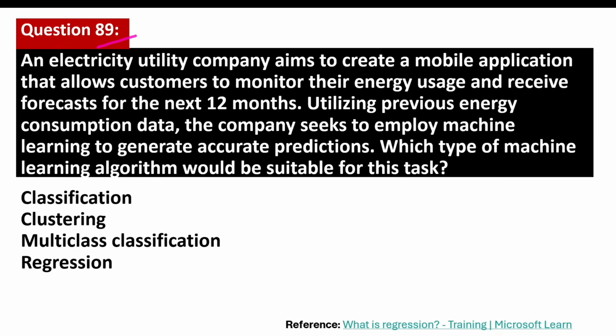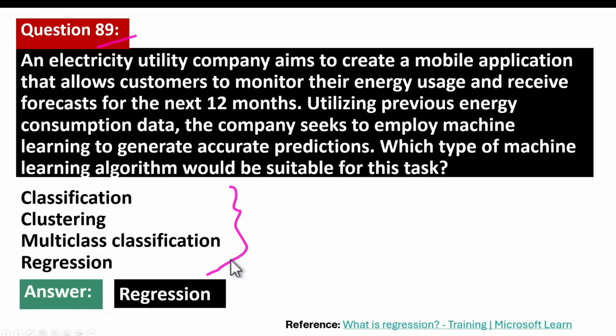Question number 89. An electricity utility company aims to create a mobile application that allows customers to monitor their energy usage and receive forecasts for the next 12 months. Utilizing previous energy consumption data, the company seeks to employ machine learning to generate accurate predictions. Which type of machine learning algorithm would be suitable for this task? Let's go through the options available. The correct answer is regression. We've gone through regression and its example, and the explanation many times in the previous questions. So you already know what regression means.